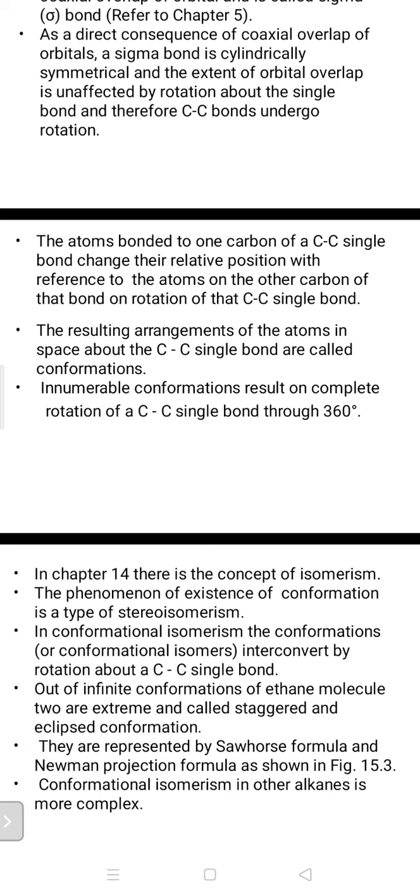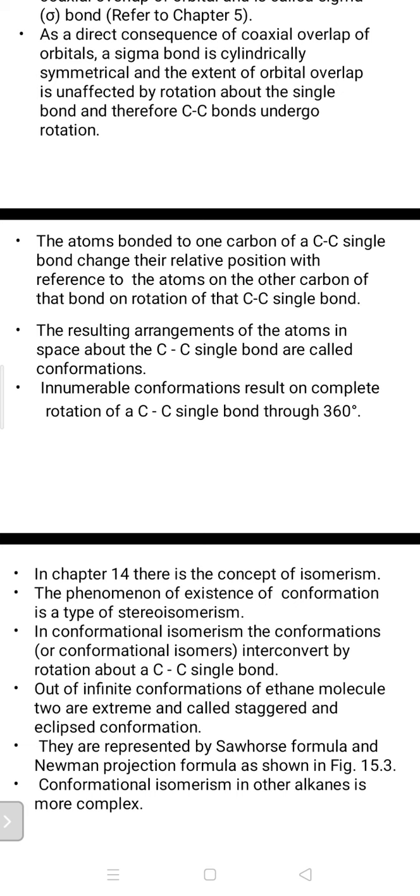Now, what kind of arrangements are there? If we look at the overlap, for your level we can discuss the s-s overlap, s-p overlap and p-p overlap. By such overlaps we see different arrangements, and these arrangements are favorable to the formation of the molecule in space, and that's why these arrangements are called conformations.